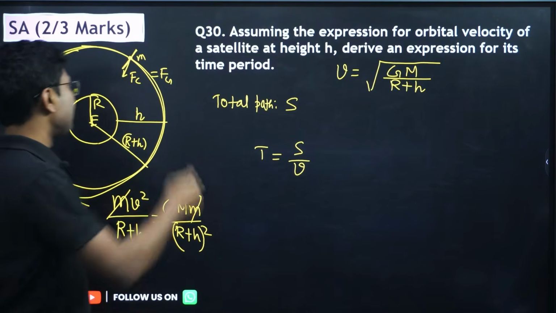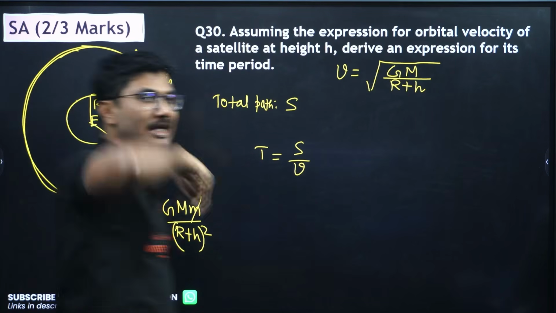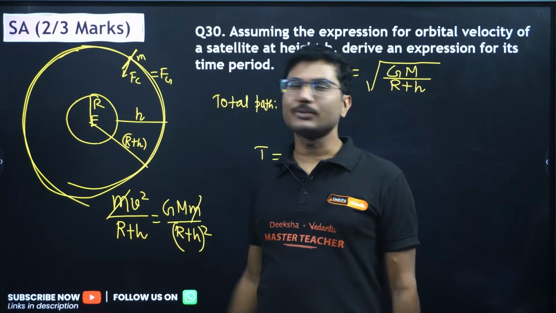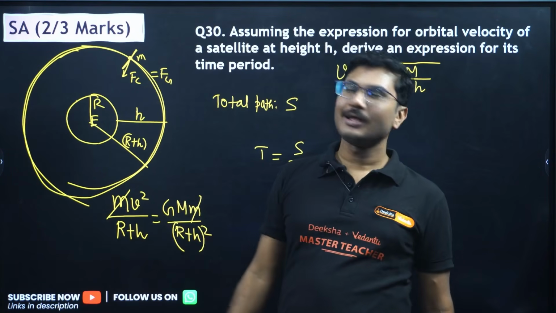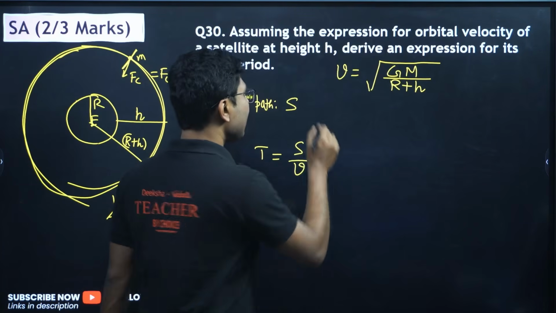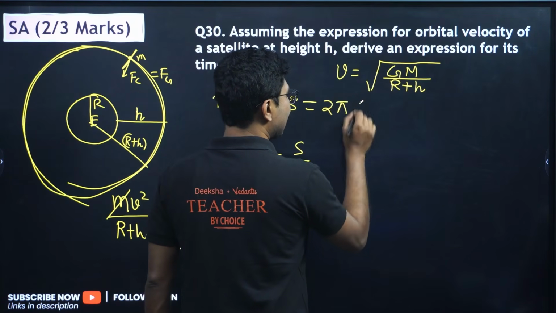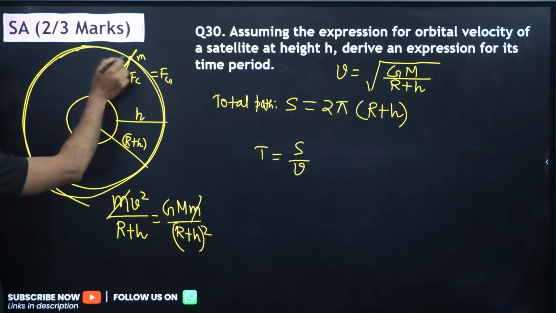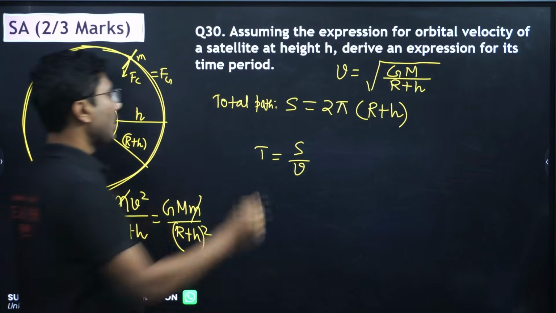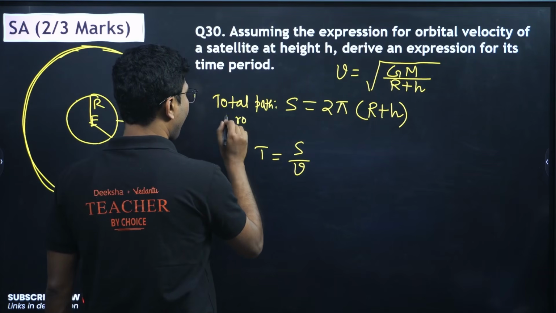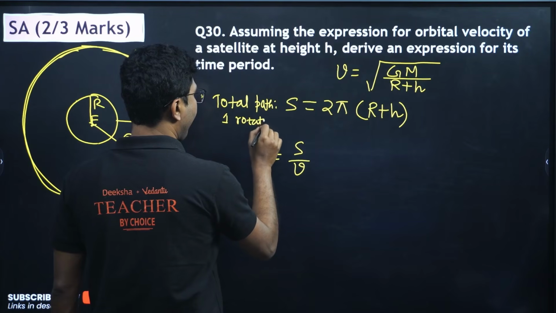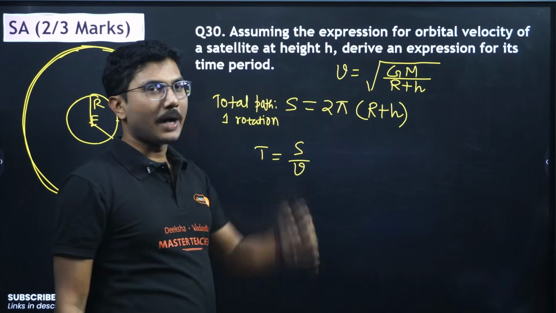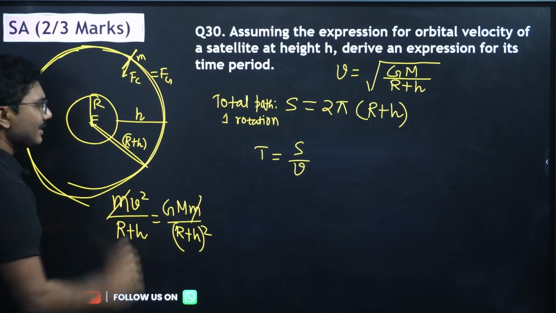So what is this distance? To find the distance, we will use again geometry, not physics but geometry. This is a circular path. So for a circular path, what is the distance? Distance is the perimeter. So what is the perimeter of a circle? Perimeter of a circle is 2 pi r. Here it will be r plus h. So the total path traveled by the satellite in one rotation is the perimeter of its trajectory, that is given by 2 pi (r plus h), because the radius of the circle is r plus h.